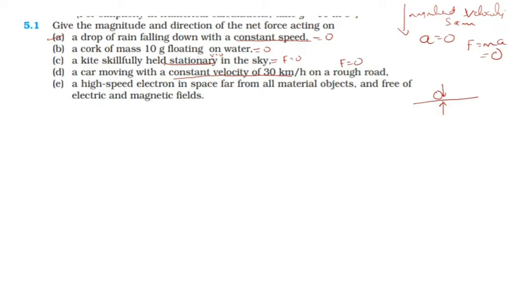And a high-speed electron in space far from all material objects and free of electric and magnetic fields. So there is no gravitational force, no electric force, and no magnetic force. It is free from all these forces. So we can say the net force on the electron is again 0. You should be aware of Newton's first law to answer these questions.